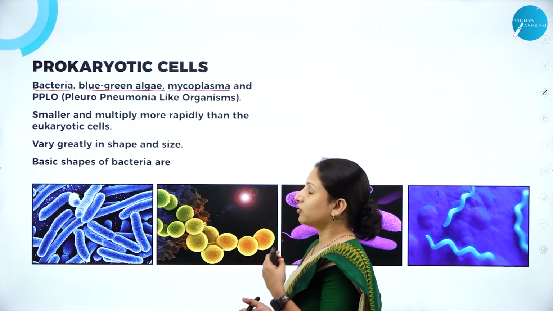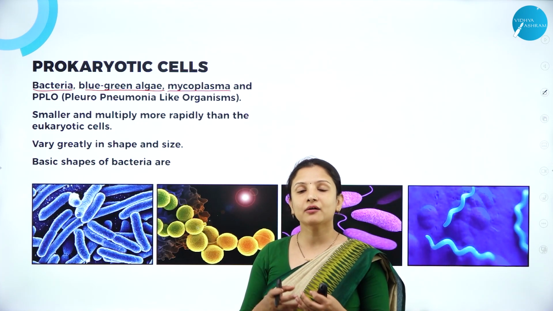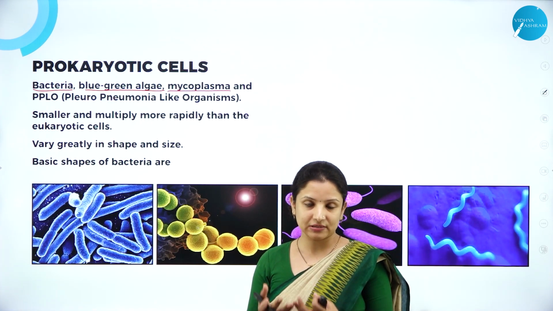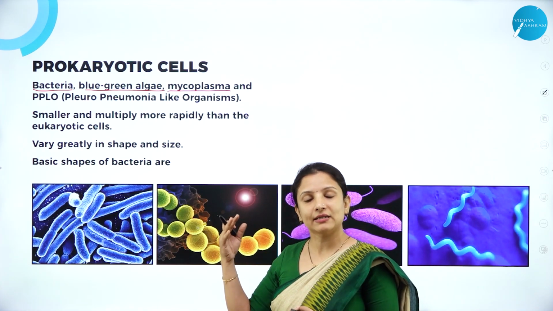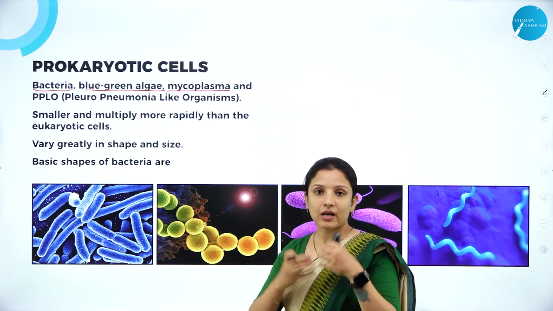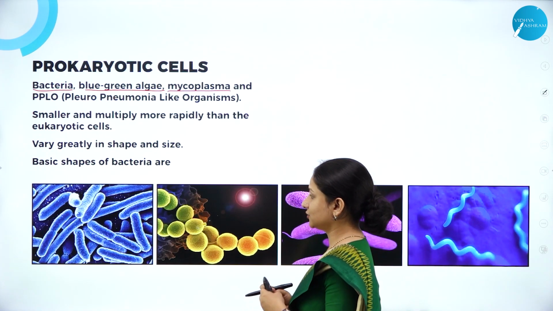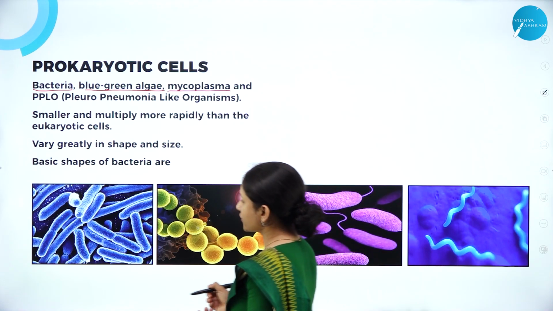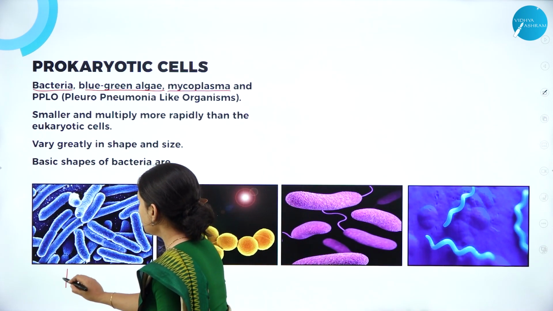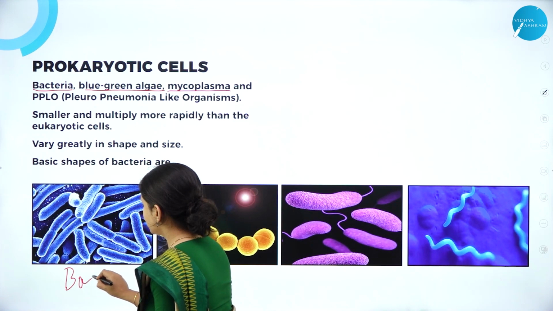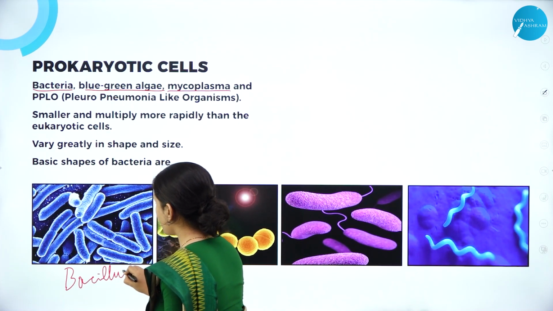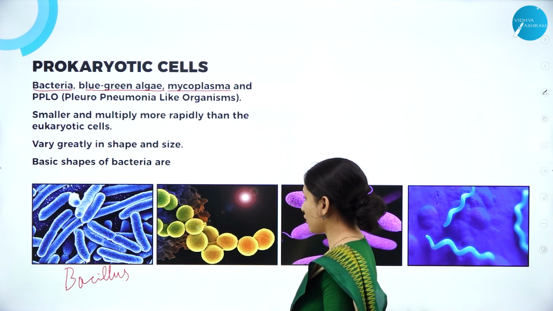And talking about their shape and their size, they tend to vary greatly in shape and size. Say for example, we can take the example of bacteria, wherein bacteria itself have different shapes and sizes. So here talking about the shapes, we can see the bacillus. So bacillus are those bacteria which are rod shaped. So bacilli, rod shape.